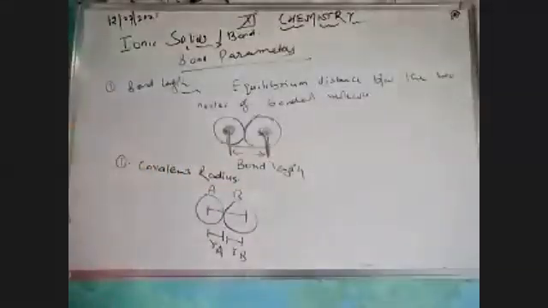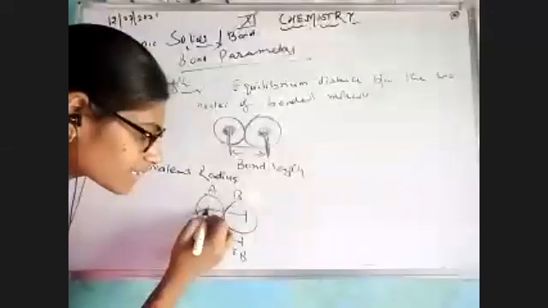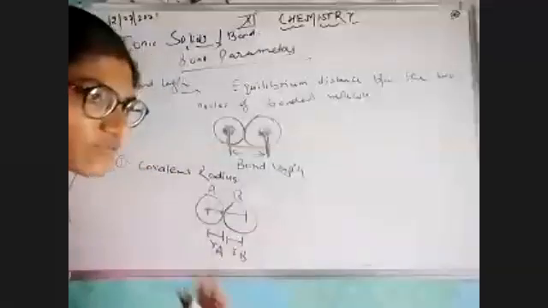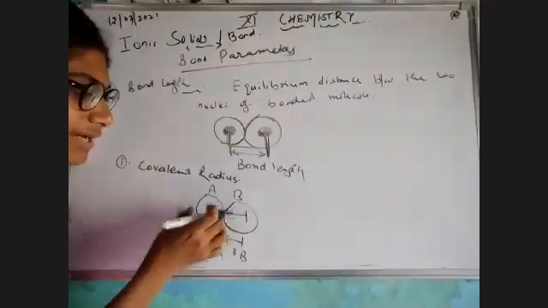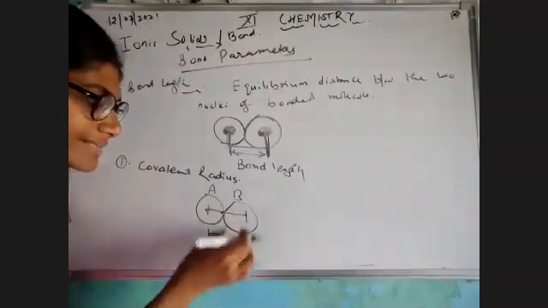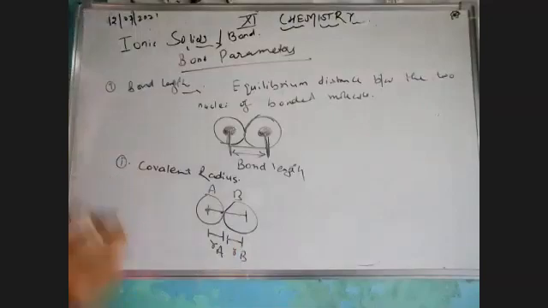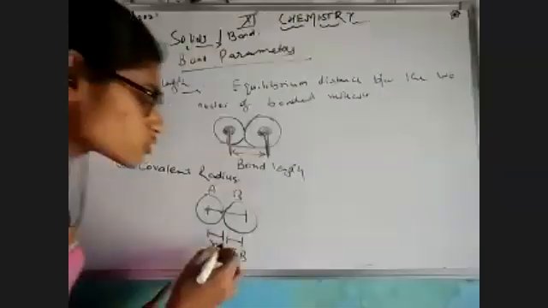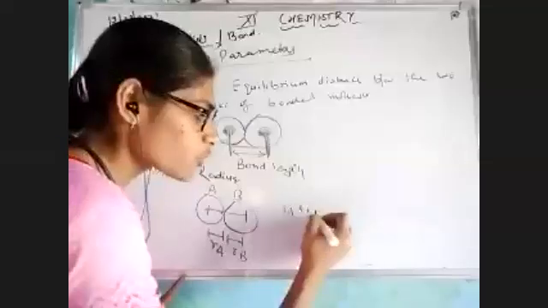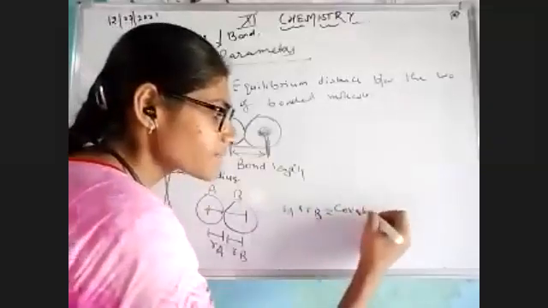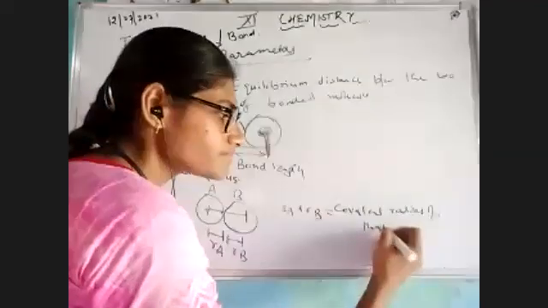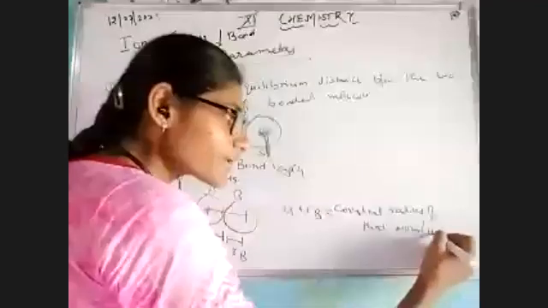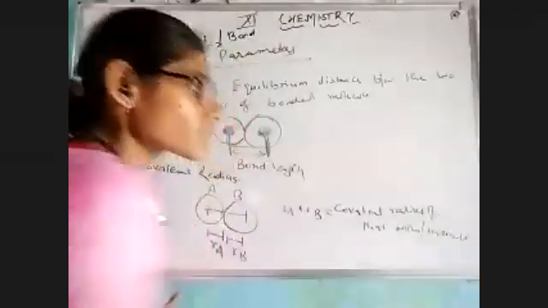You know very well, the distance from the center to the surface of a sphere is known as radius. So we have two different radii over here, RA and RB. When we combine these two radii, that is known as the covalent radius of that molecule. Am I clear with it?